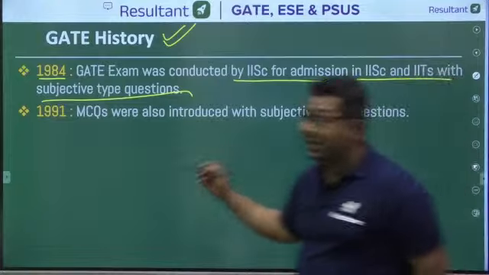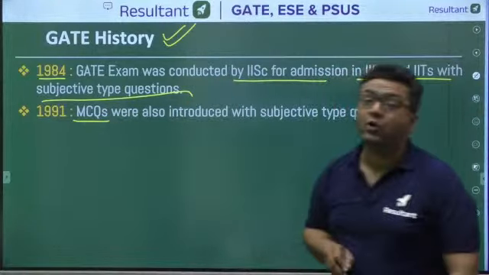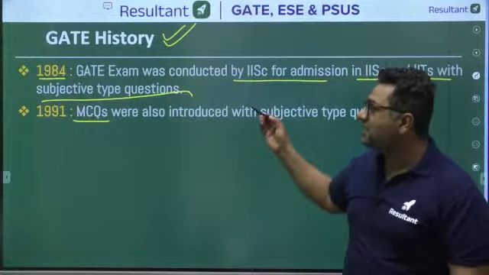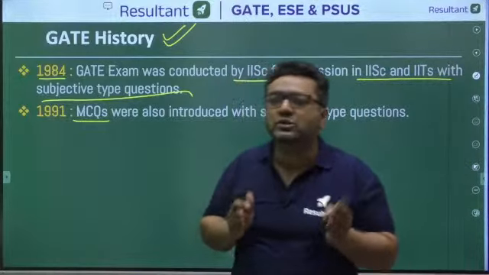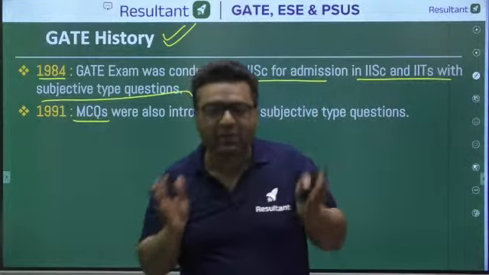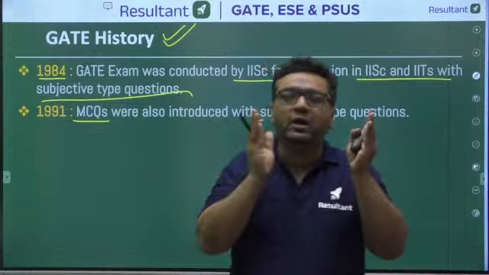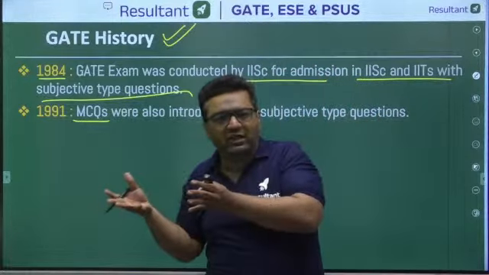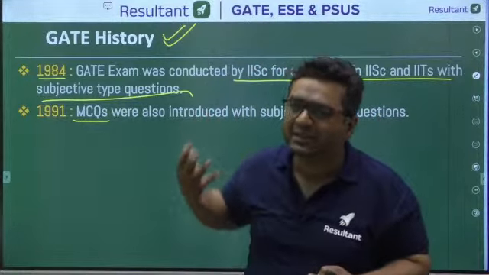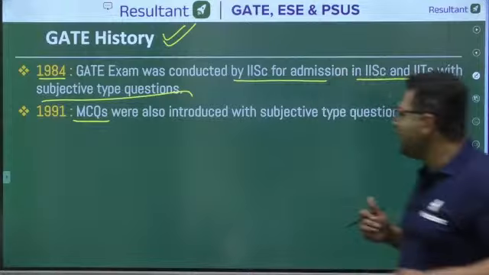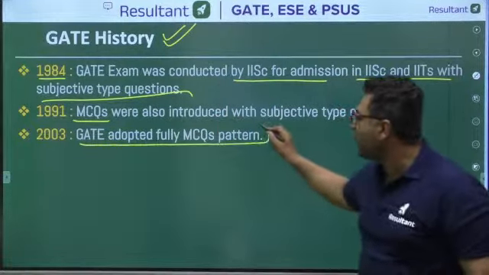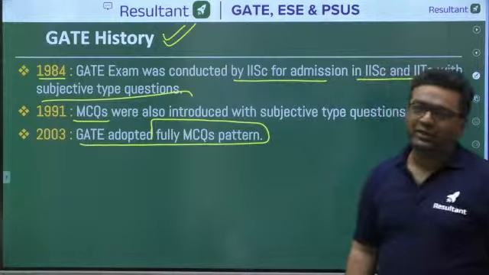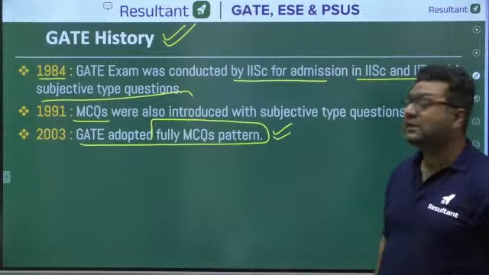Then guys, in 1991, MCQs were also introduced. When MCQs were introduced at that time also, the paper was for 150 marks. 100 marks were given for MCQs and the rest 50 were given for the subjective papers. Later on, after 2003, GATE adopted a fully MCQ pattern. So from 2003 onwards, it was on a fully MCQ pattern.